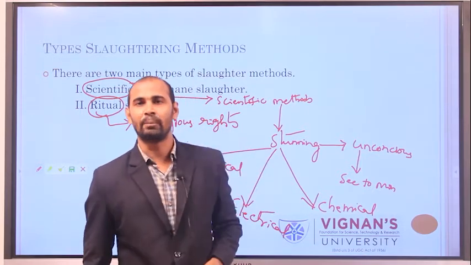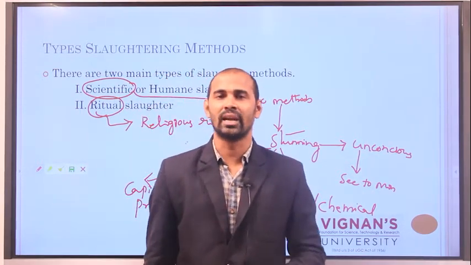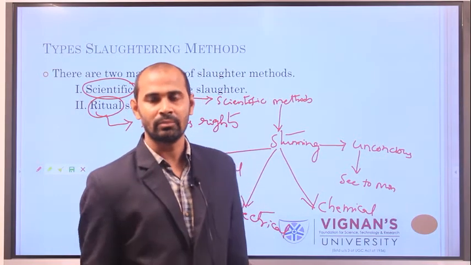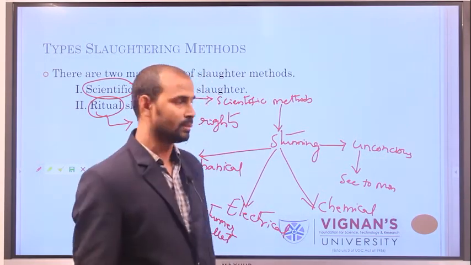These are the three different mechanical instruments which we generally use for stunning an animal by the mechanical method.